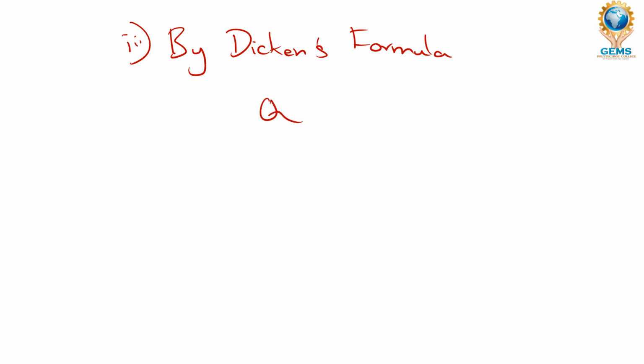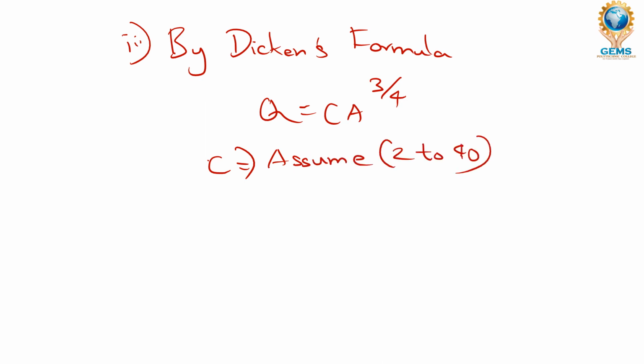Now we are going to find it by using the Dickens formula, which is Q is equal to CA power 3 by 4. C is the constant, and you can assume it between 2 to 40. Whatever value you like, you can assume it.